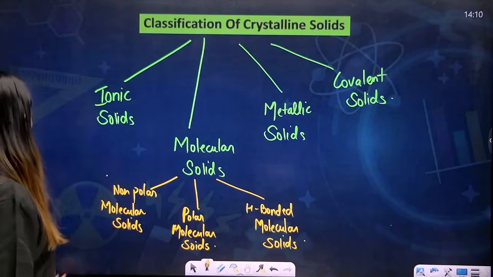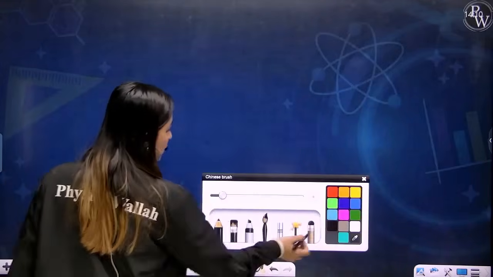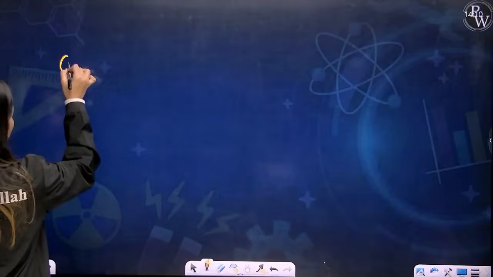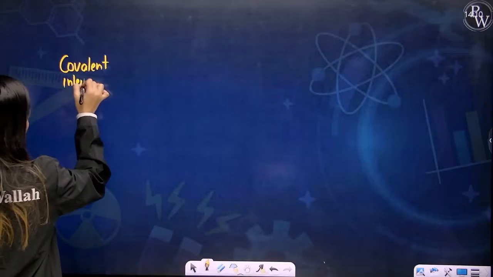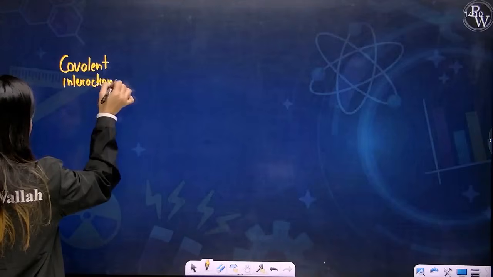Now, my dear students, before this, we need to understand a little bit about the forces of interaction. You might have studied them in your chemical bonding chapter, but you also would have forgotten all of that. I know that. I trust you. So I'll make you revise those forces of interaction. The strongest force of interaction is covalent bonding. Covalent interactions are the strongest.